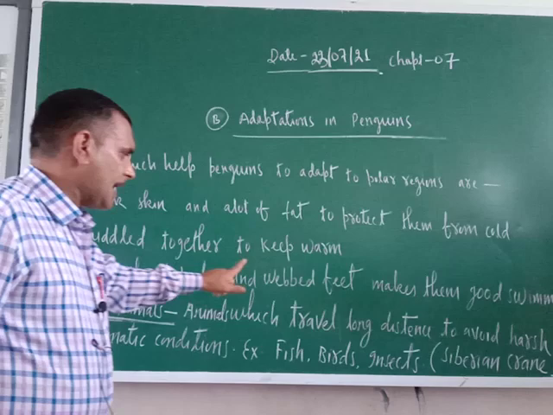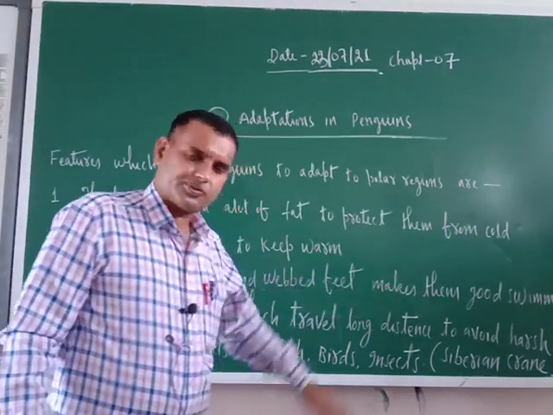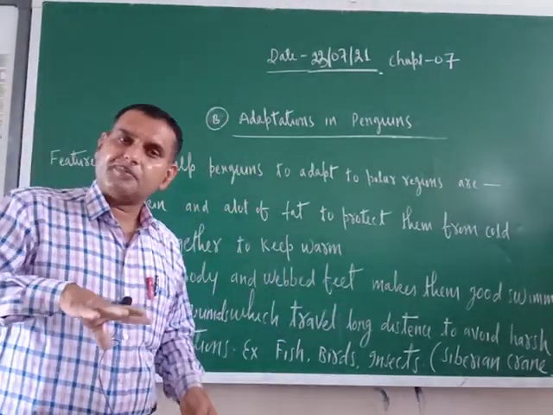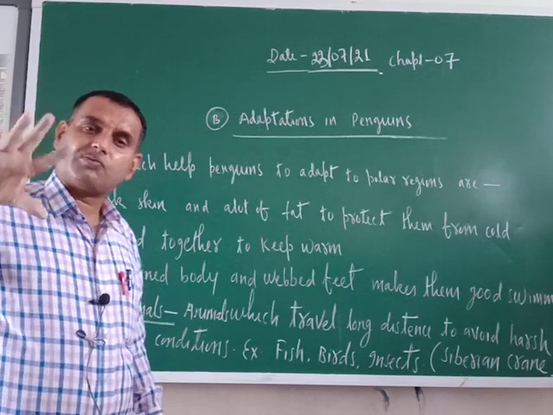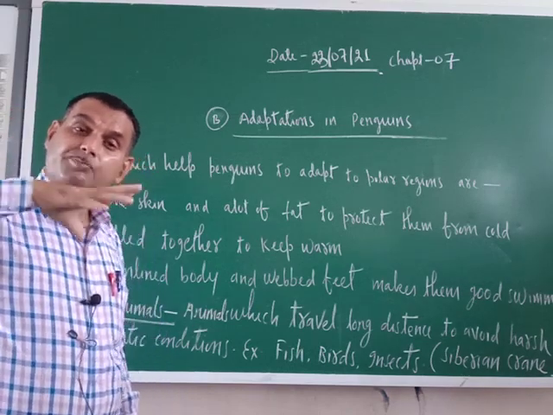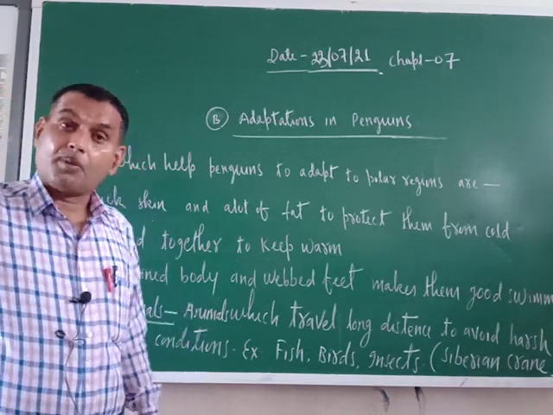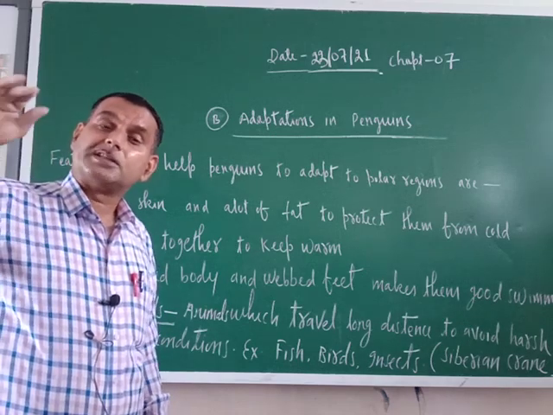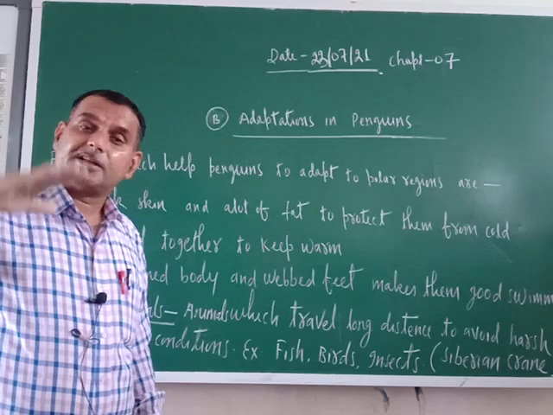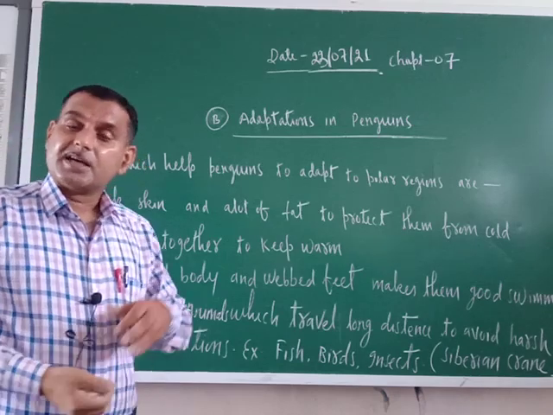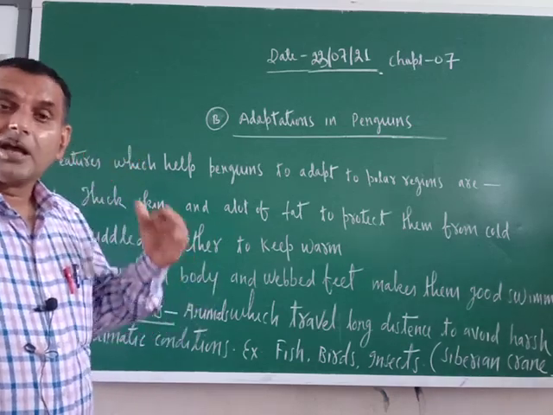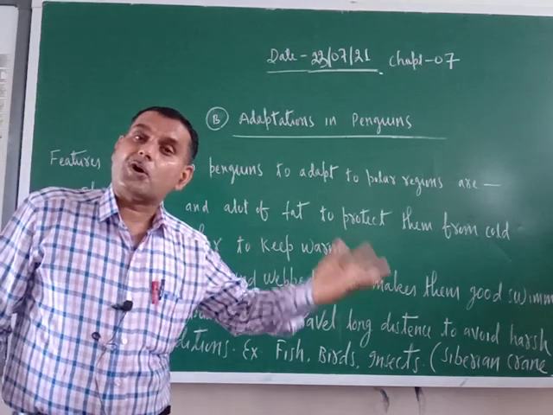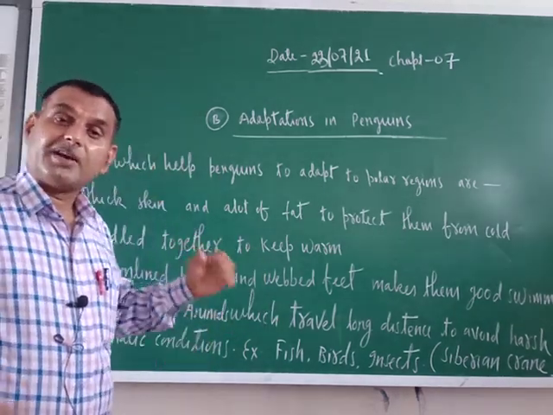Streamlined body and webbed feet make them good swimmers. Just see, it doesn't mean that in polar regions water is not there. Sometimes a big pond is there where all the time water is there, because with the movement there is a little increase in the temperature. Nearby surrounding snow gets melted and a pond is created. So they are very good swimmers.